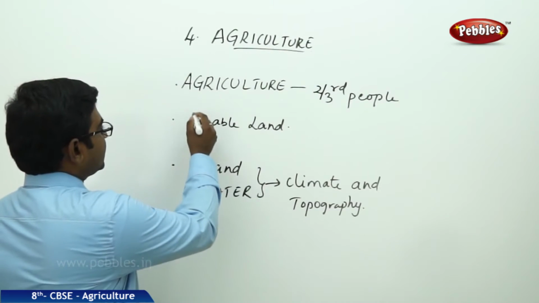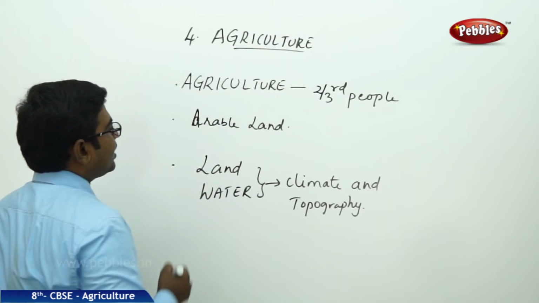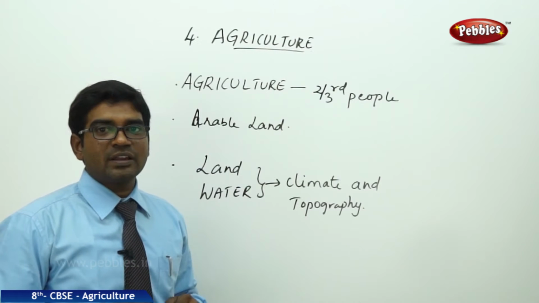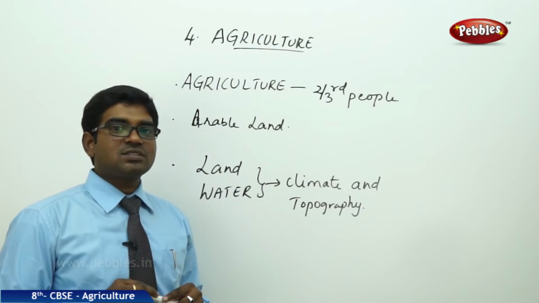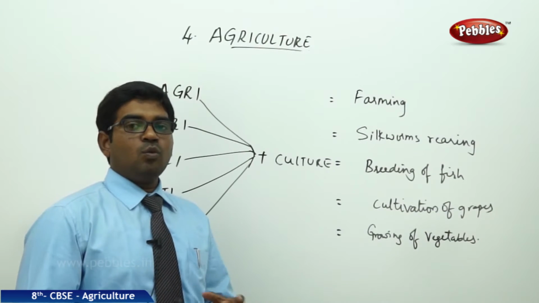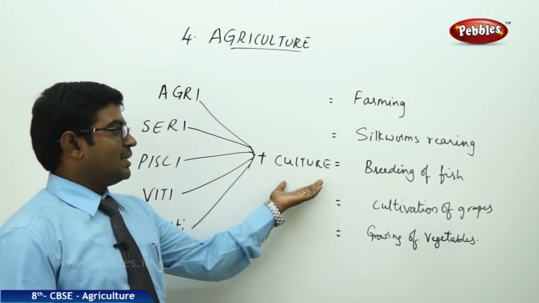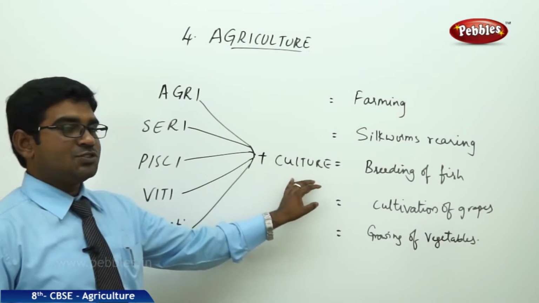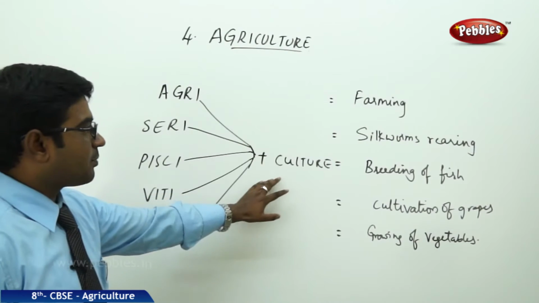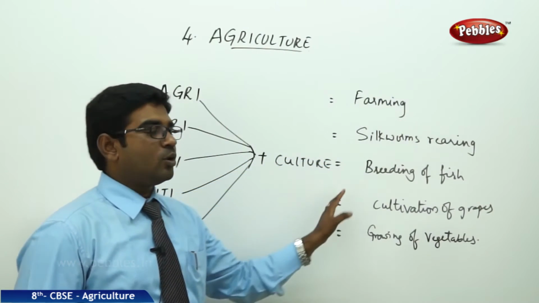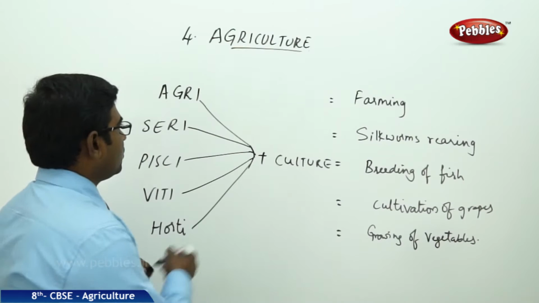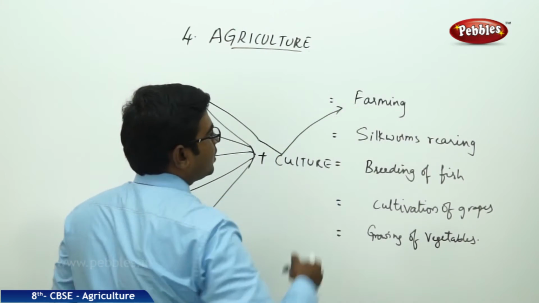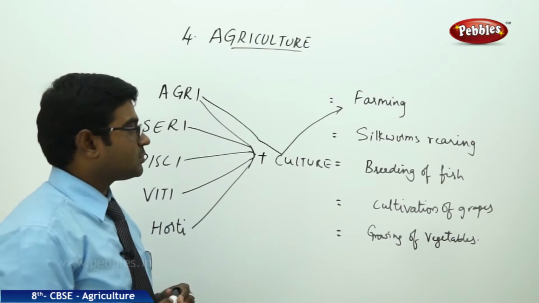The spelling is A-R-A-B-L-E, arable land. Lands which do not support agriculture are known as wastelands. Now we will see what are the different types of cultures, meaning cultivations. Agriculture. What is the meaning of agriculture? When we do farming, that is known as agriculture. So agri plus culture gives farming, cultivation of the crops.